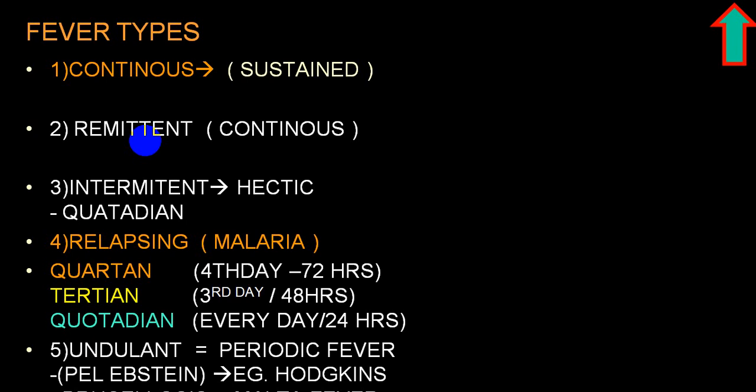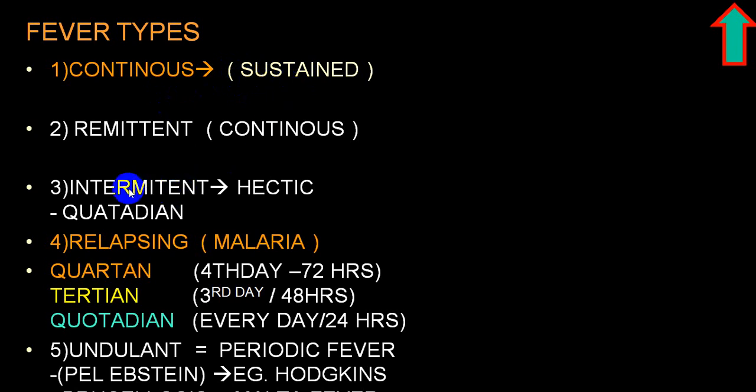So fluctuation is more than 2 degrees Fahrenheit, but does not touch the baseline in 24 hours. Then we call that a remittent variety of continuous fever. But if it is fluctuating less than 2 degrees Fahrenheit, usually less than 1 degree Fahrenheit, we call that continuous or sustained fever.